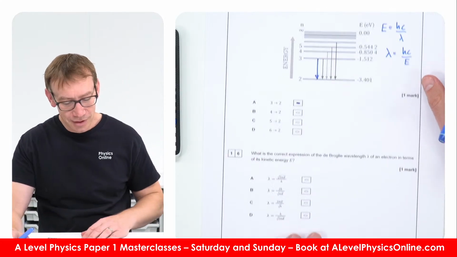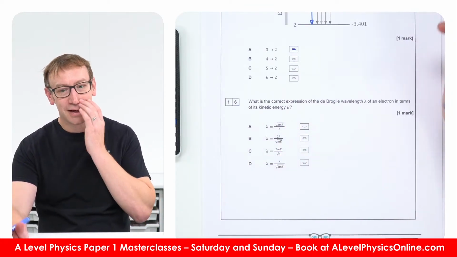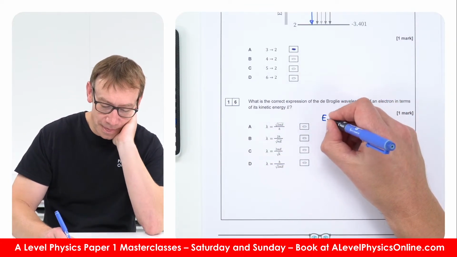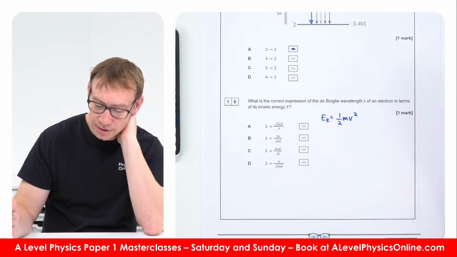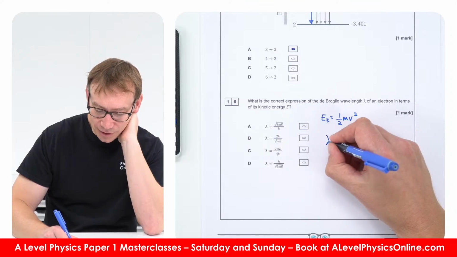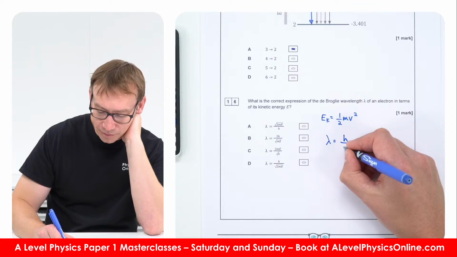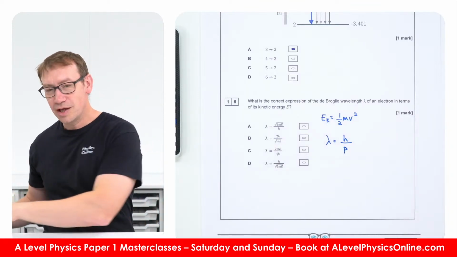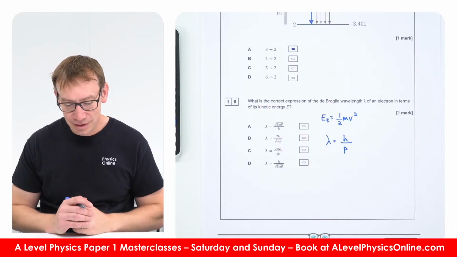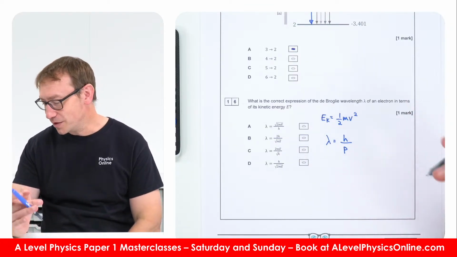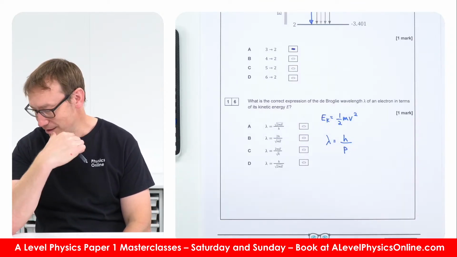Okay, right. What is the correct expression for the de Broglie wavelength of an electron in terms of its kinetic energy? So its kinetic energy, Ek, is going to be equal to a half mv squared, and the de Broglie wavelength, lambda, is going to be equal to Planck's constant over its momentum. Okay, so that would be my starting thing. And then, of course, I guess you need to relate the momentum to the kinetic energy, which isn't actually an easy thing to do, is it?